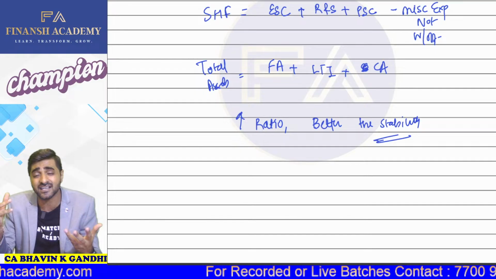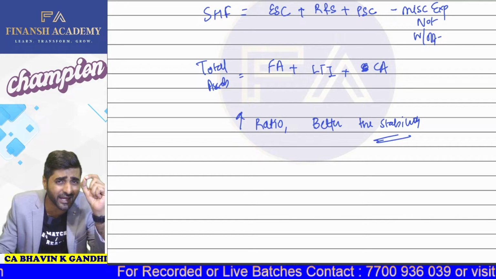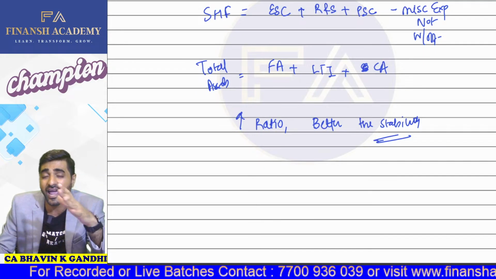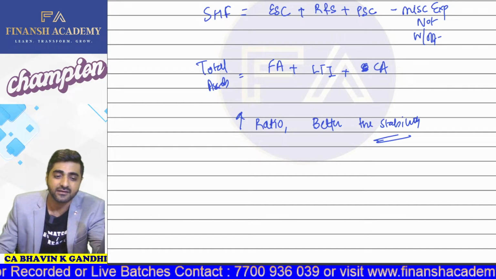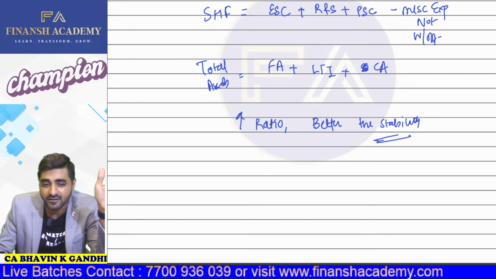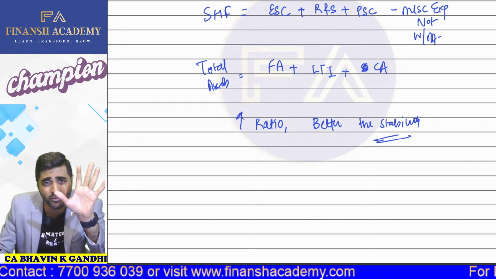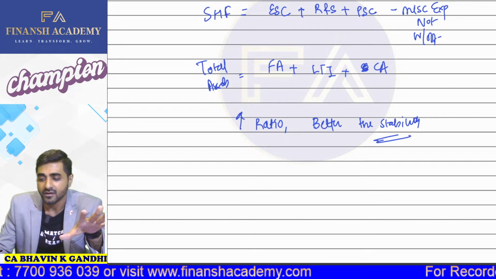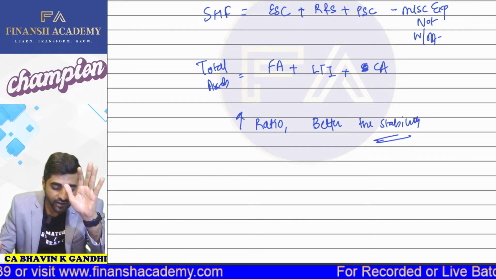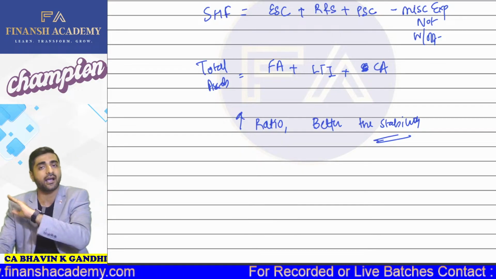Even if tomorrow I'm not able to do the business, still I have my self-financed assets, some of which I can sell and sustain. And even if I don't sell it, I can keep those assets with me. So if this ratio is higher, it indicates that the stability is also going to be higher.